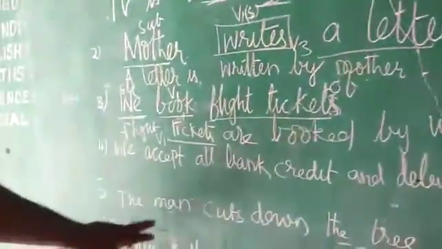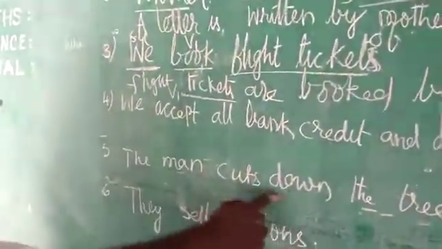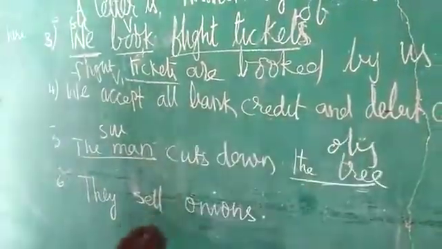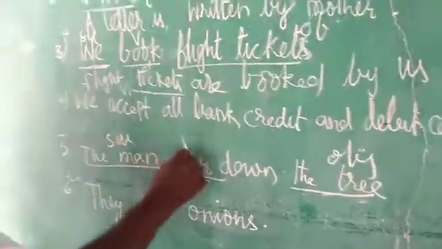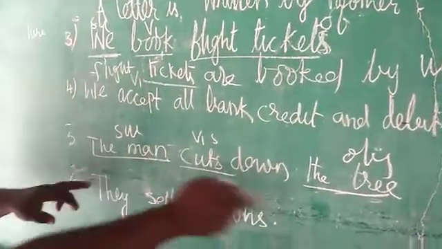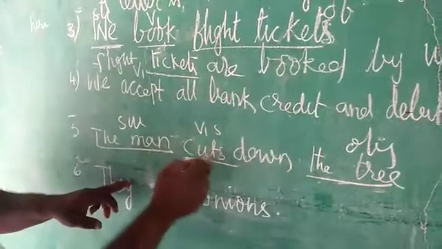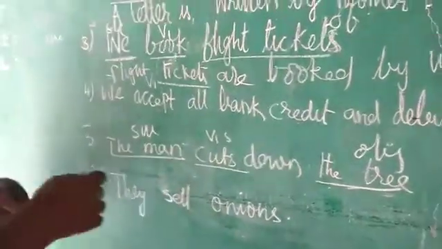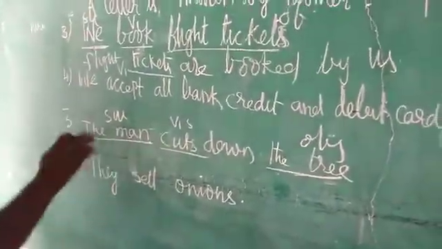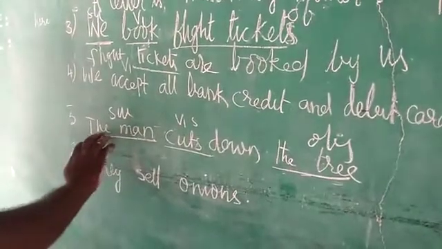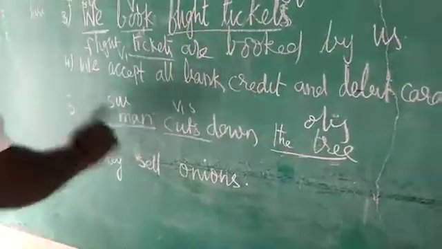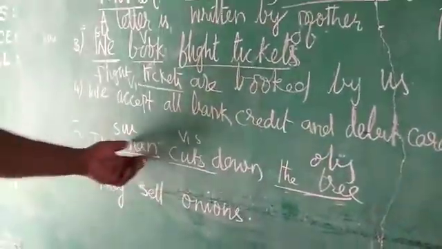Let's go to the last two examples. The man cuts down the tree. The man is the subject. The tree is the object. Cuts is the V1 with S. So the tree comes first. It is singular, is. The tree is. Cut, cut, cut. The three forms are the same. The tree is cut down. By the man. You have to write by the man here because your subject is becoming the object.